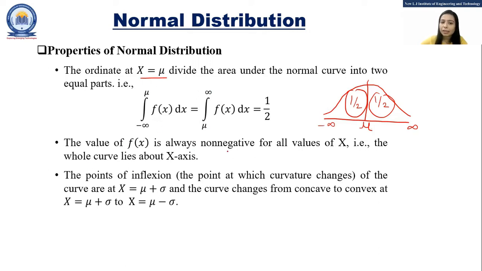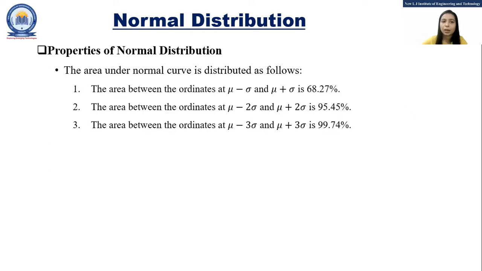The value of f of x is always non-negative for all values of x. Therefore, the whole curve lies above the x-axis, because f of x is nothing but the probability function, and we have already studied that the probability function always lies between 0 and 1. The points of inflection, that means the points at which the curvature of the curve changes, are at x is equal to mu plus sigma and x is equal to mu minus sigma, where the curve changes from concave to convex.